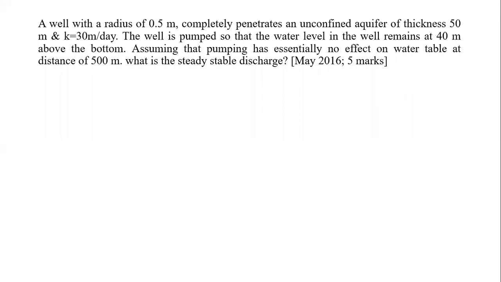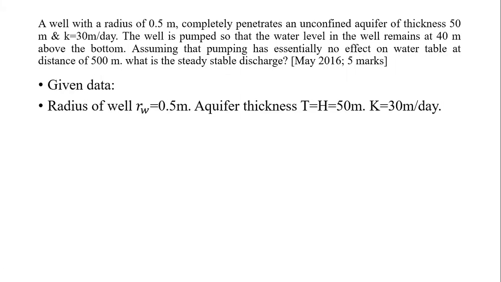So here, the radius of the well is given as 0.5 meters. Then the thickness of the aquifer is given as 50 meters. Then K is given, that is 30 meters per day. Then HW, the water level in the pumping well, is 40 meters, and the radius of influence R is 500 meters. So it has asked to calculate the discharge Q.